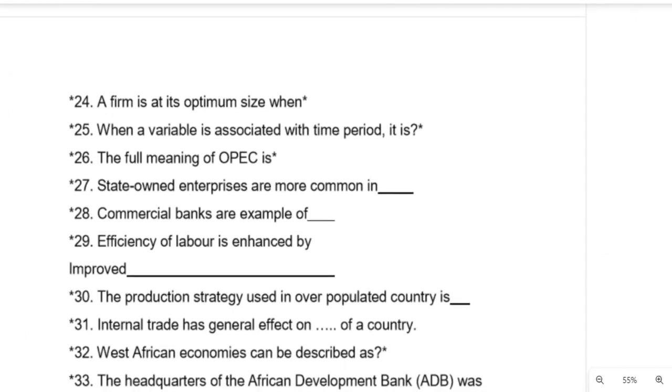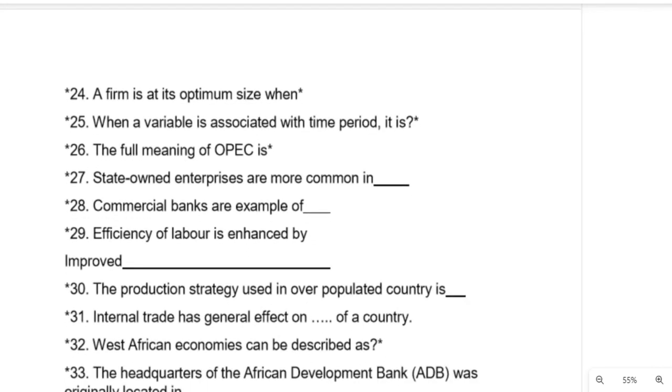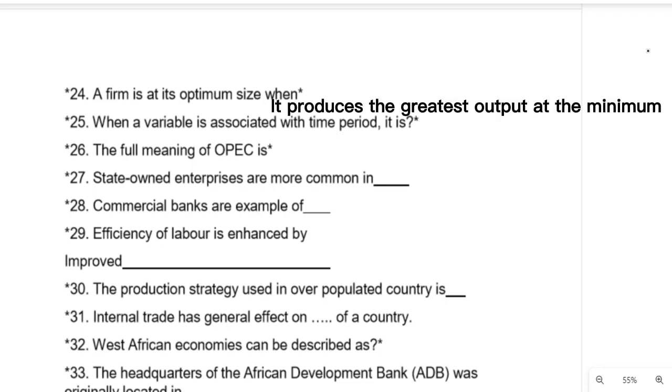Now let's look at question 24. A firm is at its optimum size when it produces the greatest output at the minimum cost.